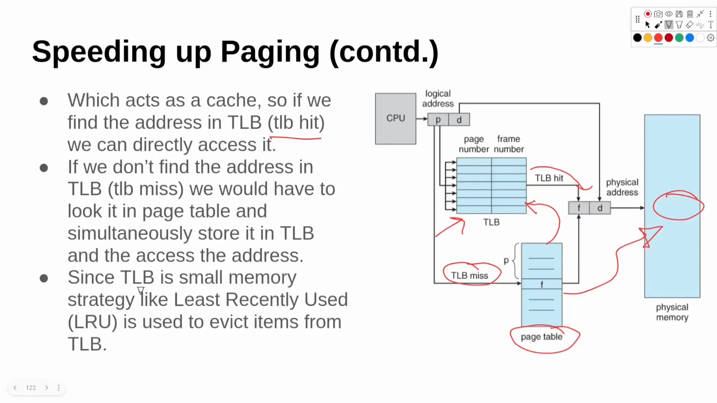Since the TLB is a small memory, we need a strategy like least recently used, or LRU, to evict items. We have to decide which items to keep inside the TLB and which items to remove. For that we can use some strategy like LRU.